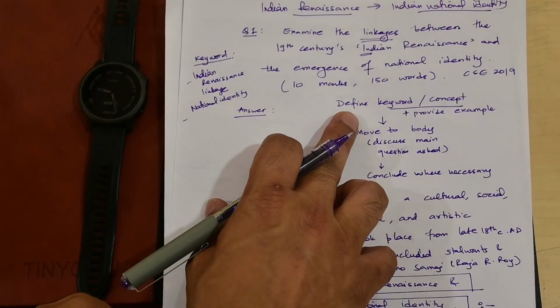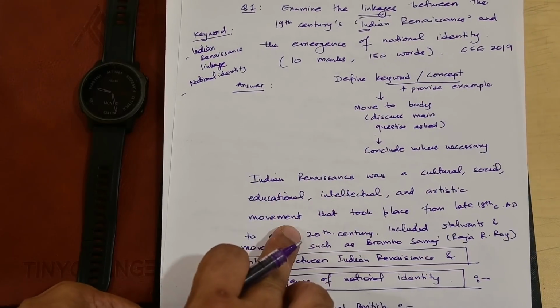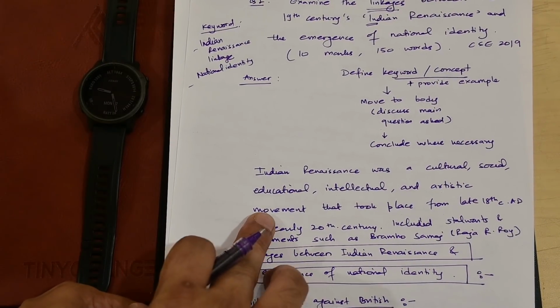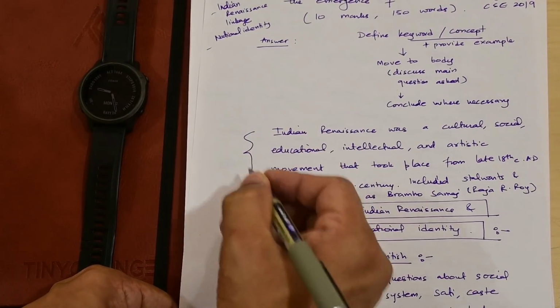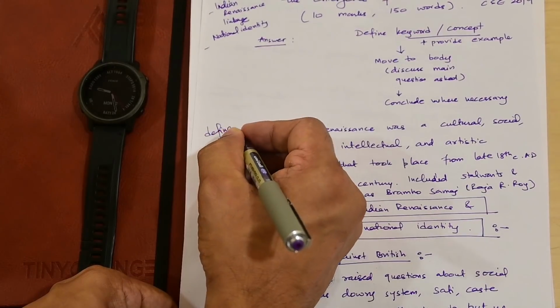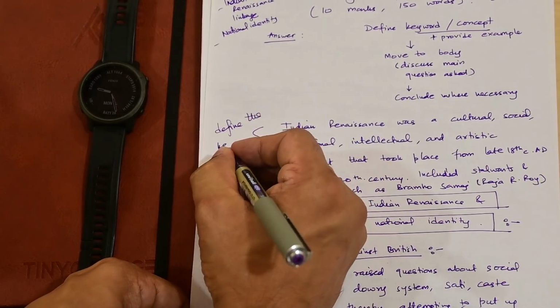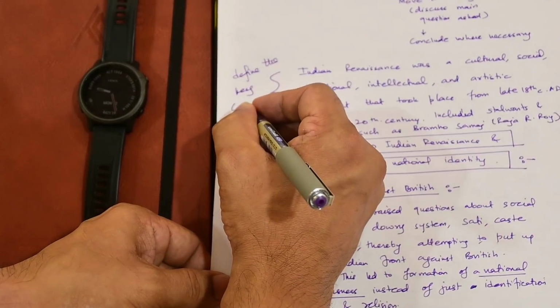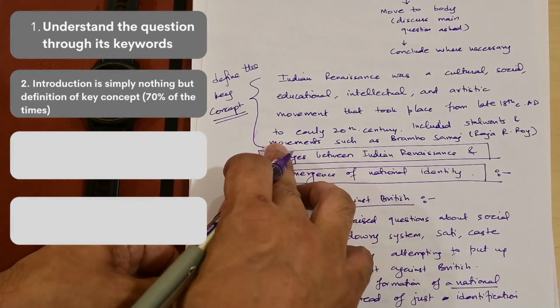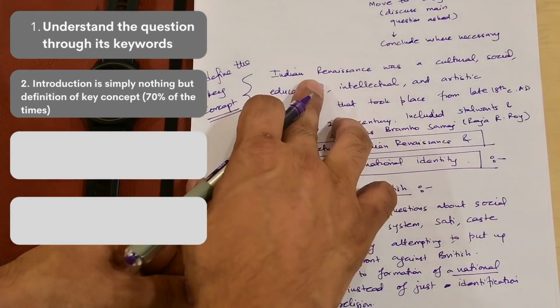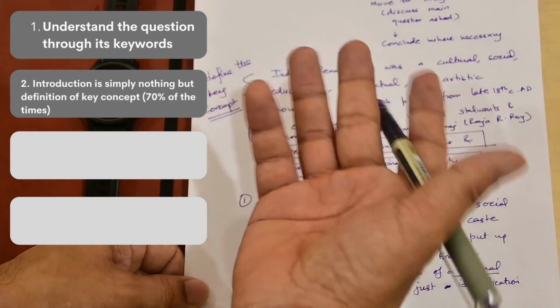So first of all, you have to define the keyword like I said in the introduction, and that I have done in these 4-5 lines very simply. Here, see the introduction. This is the definition or introduction part. Define the key concept. That's the part I'm doing here, right? In defining the key concept, what I do is simply define the Indian Renaissance and give an example of it.